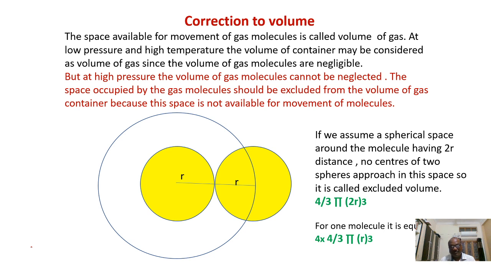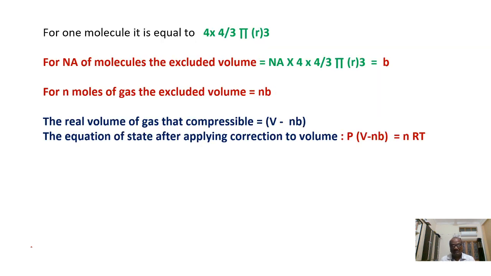So how do we make the correction to the volume term? By subtracting, by excluding a volume which is not available for movement of molecules. Now this excluded volume is represented as b. So the excluded volume b for one molecule is equal to 4 into 4 by 3 pi r cube.